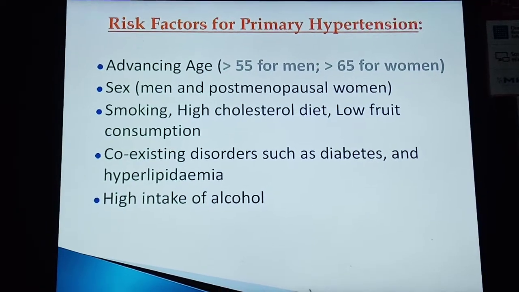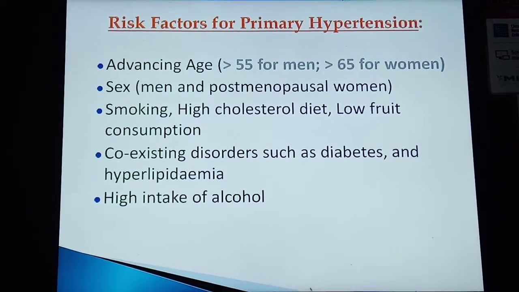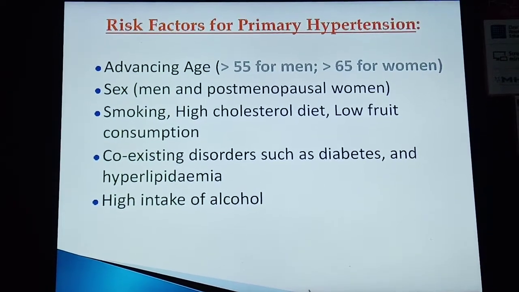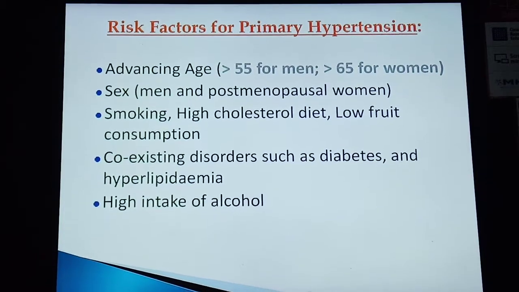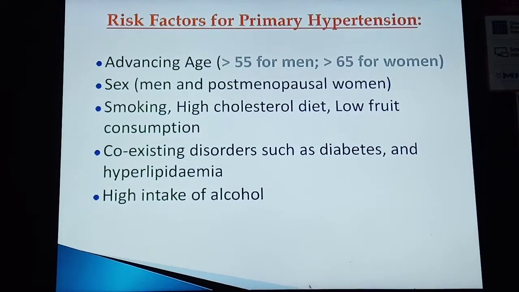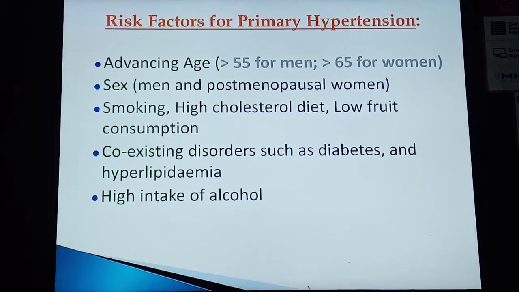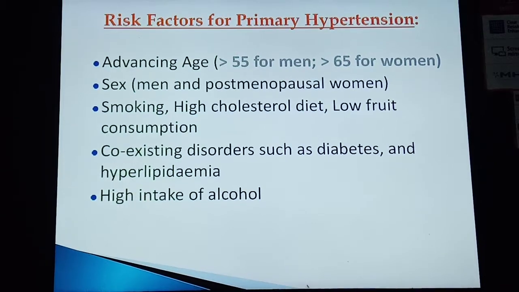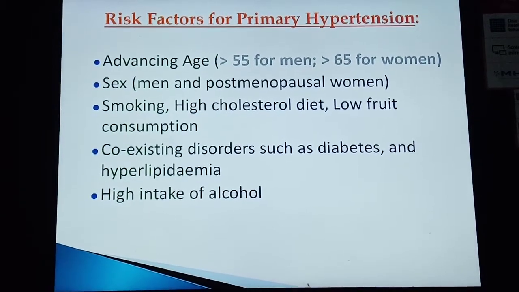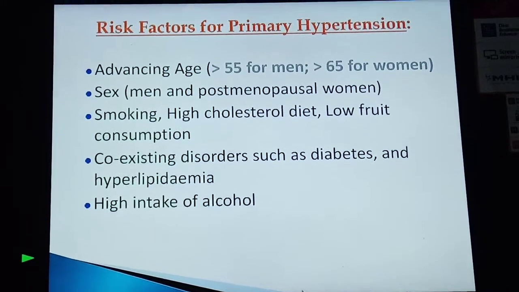Smoking, a high cholesterol diet, low fruit consumption, coexisting disorders such as diabetes and hyperlipidemia, and high intake of alcohol. So these are the major risk factors that may lead to the development of primary hypertension in patients, in men over 55 years of age and women more than 65 years of age.